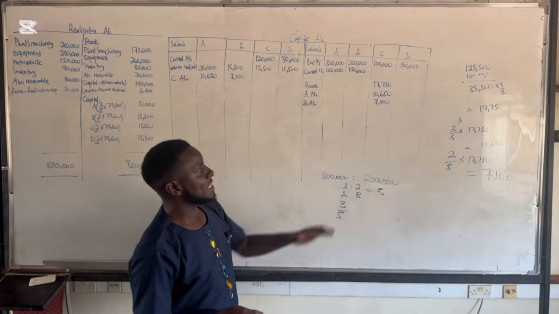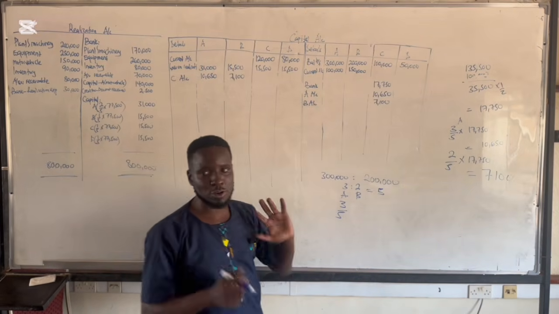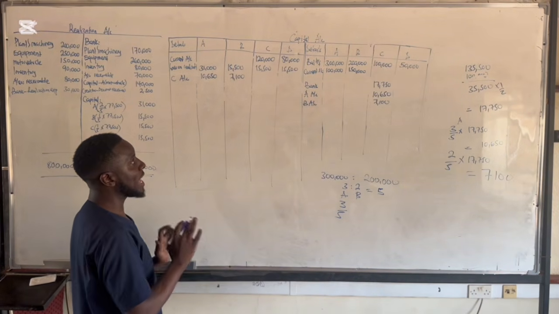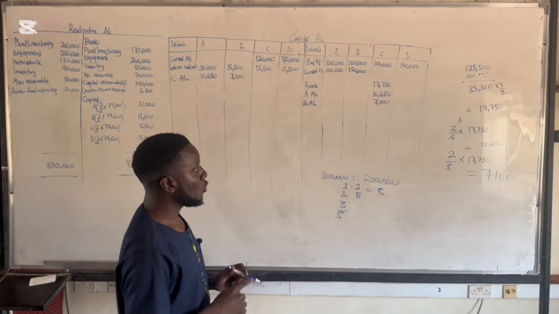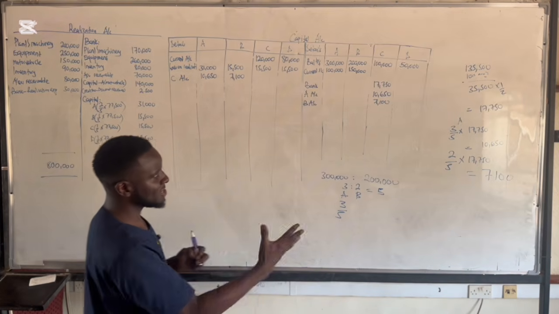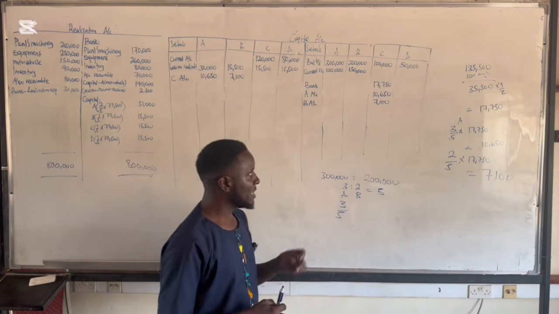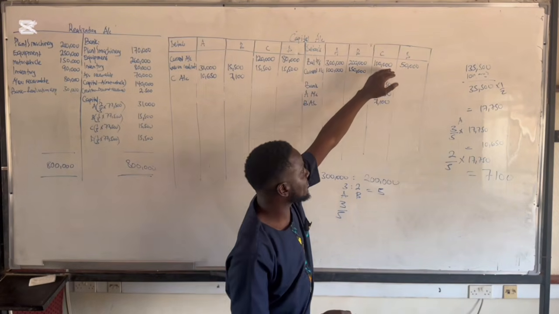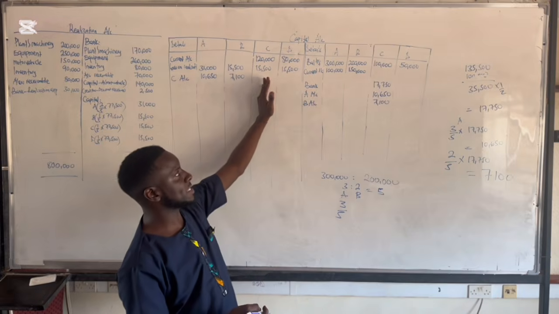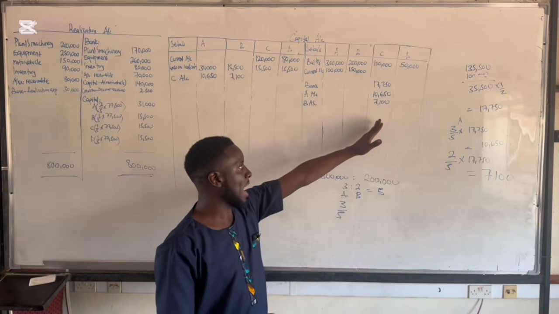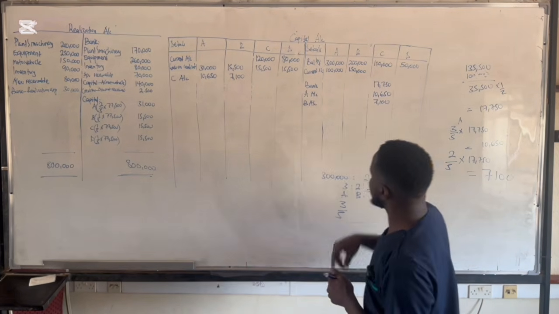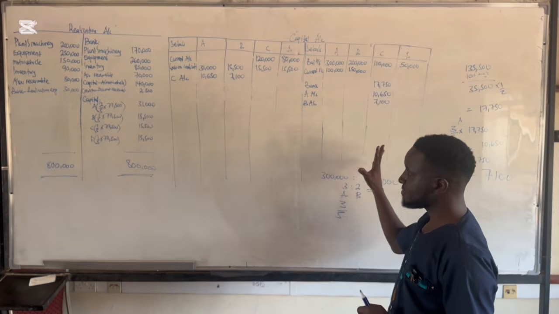So meaning that the deficiency of partner C has now dissolved. The deficiency is no longer there. That's how we do it when it comes to sharing the deficiency of the insolvent partners. So for partner C, it is done. If you see this side, the credit side is now equal to the debit side, meaning that partner C's account has successfully been dissolved out.